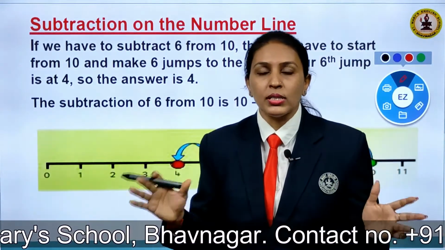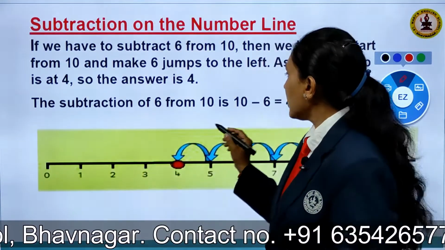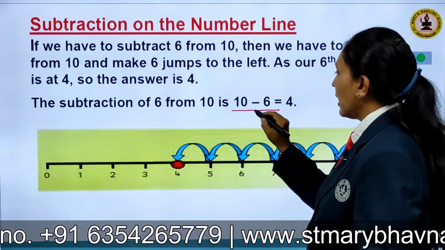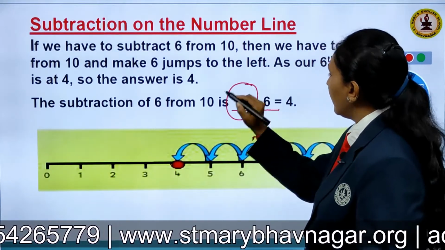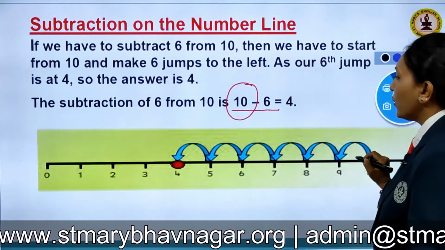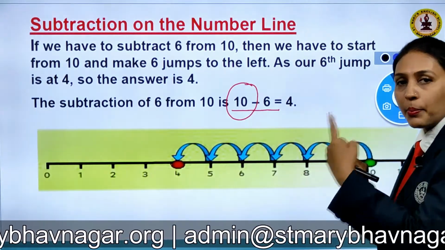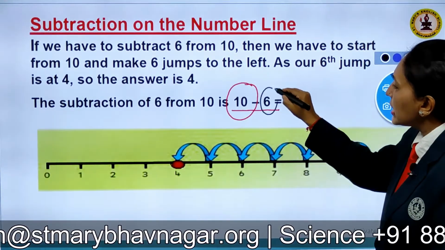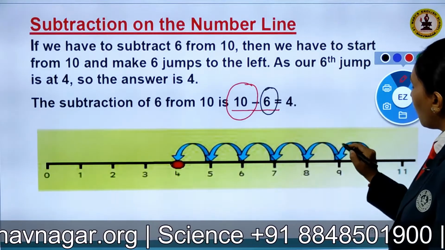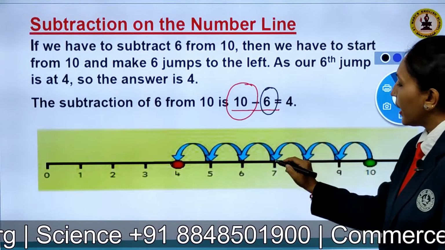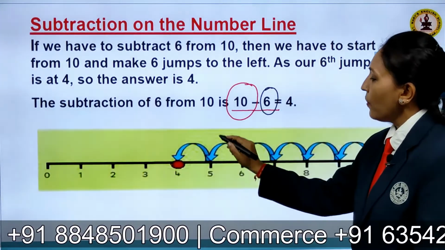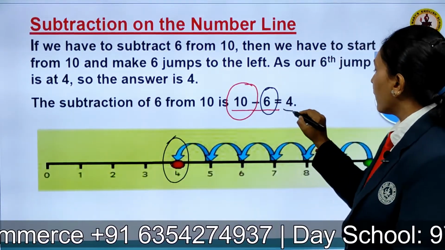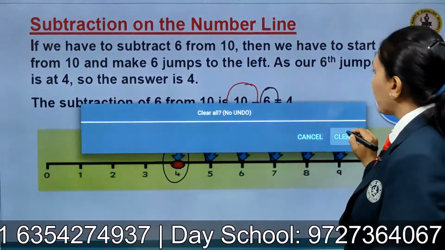Now children, same concept here as addition. Suppose I want to subtract 10 minus 6, I have to start from 10. After drawing the number line, I have to start from the 10. As we are subtracting the number, move to the left side. And how many jumps will you make? 6. Okay, so starting from 10, 1, 2, 3, 4, 5 and 6. Where did you reach? 4. So what is your answer here? 4. Right. So this is the way we subtract.